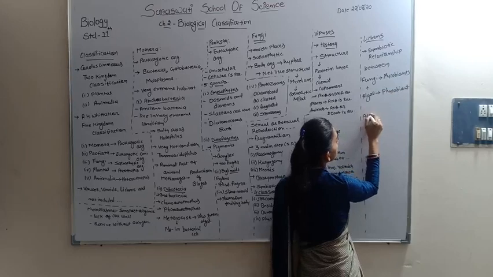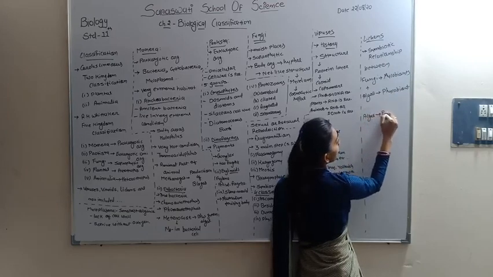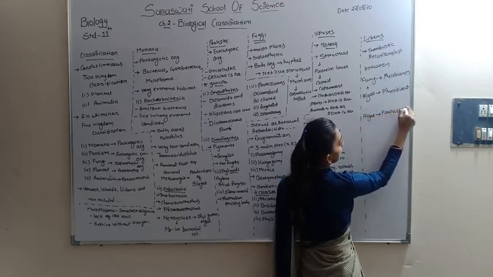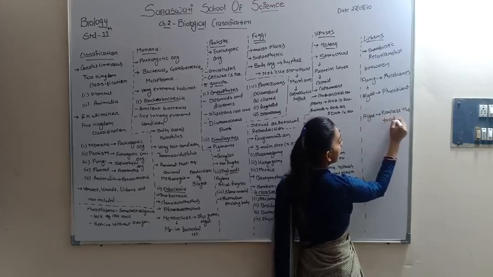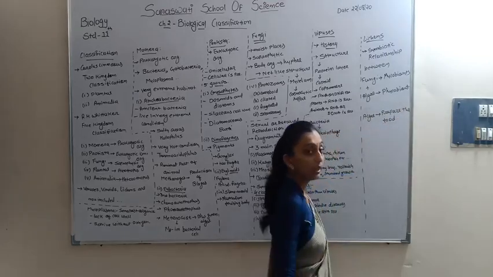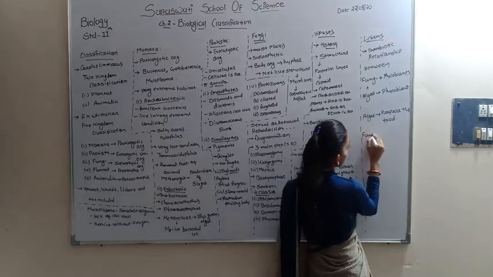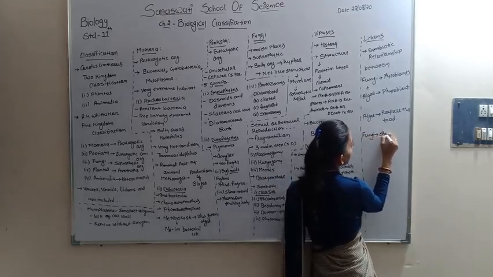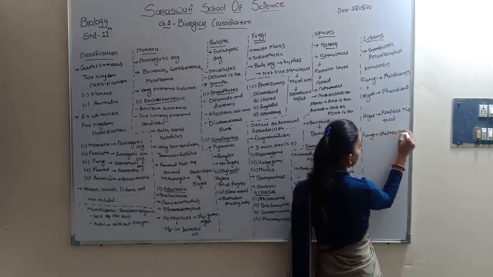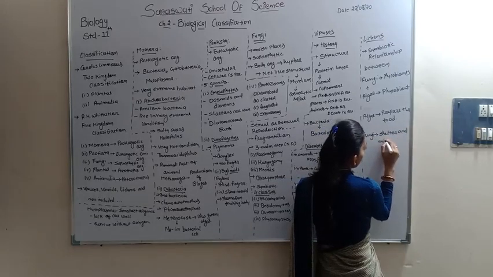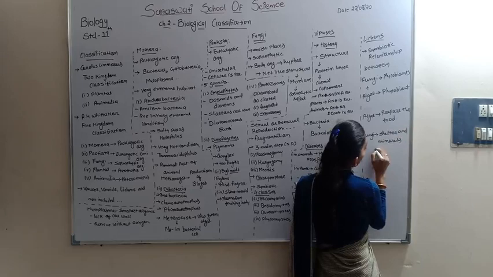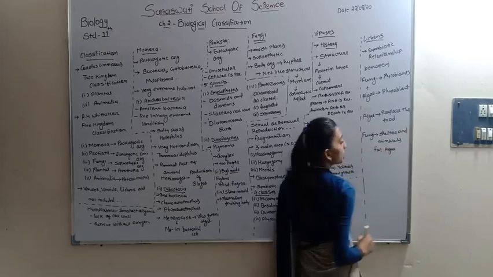The algae prepare the food because algae have chlorophyll and prepare their own food, and the fungus gives shelter and minerals to the algae to prepare the food.